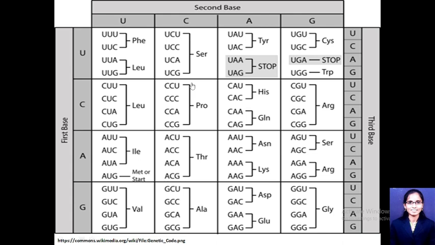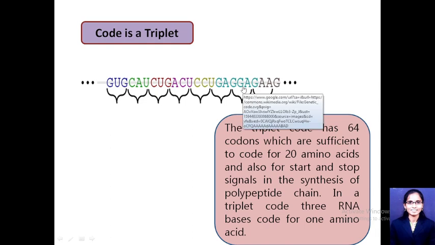From this genetic dictionary, we know that there are different types of codons which code for the different types of amino acids, and there are 64 codons. Out of that, three codons are termination codons, that is, they will not code for any amino acid. In this lecture, we will discuss the characteristic features of the genetic code.